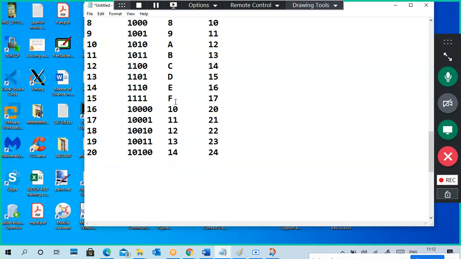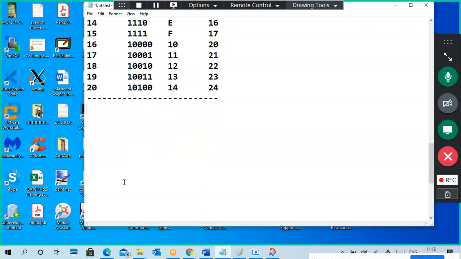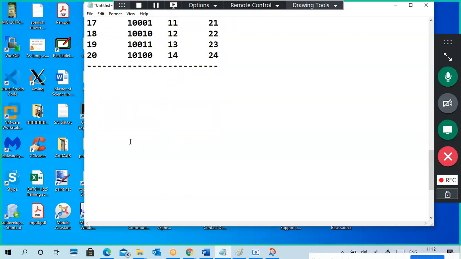Okay. Next is how to convert one numbering system to another numbering system. Generally, decimal to binary, binary to decimal. So we require calculations.